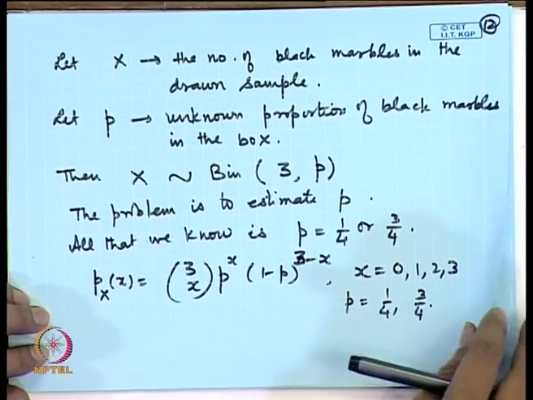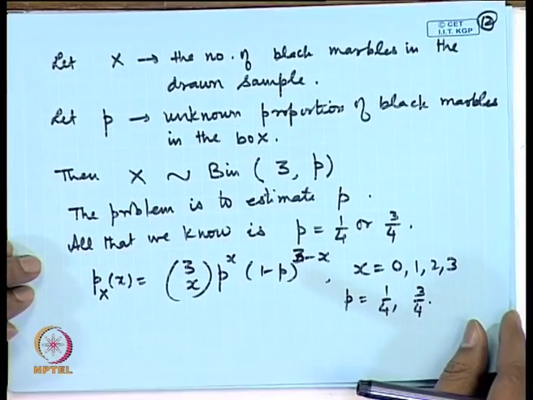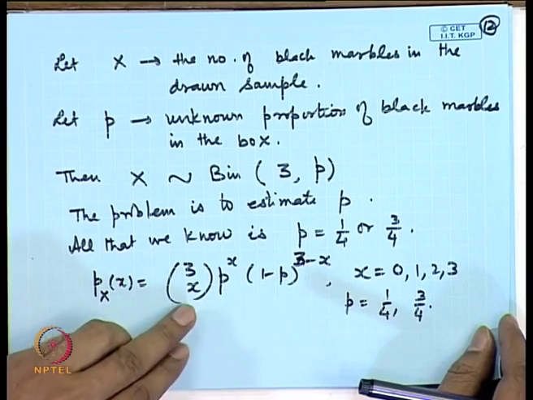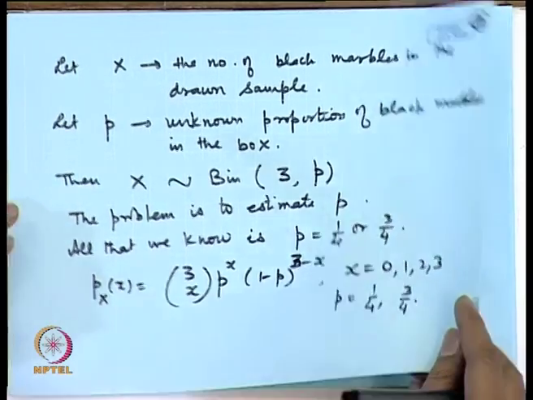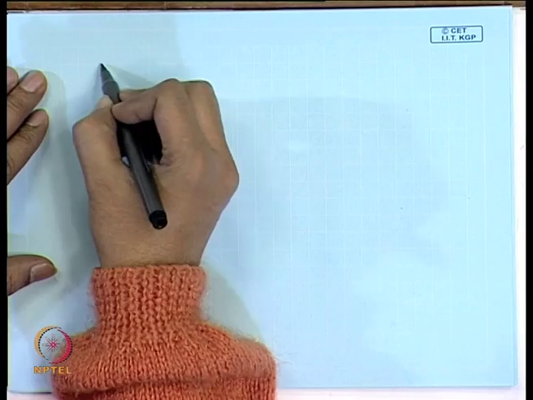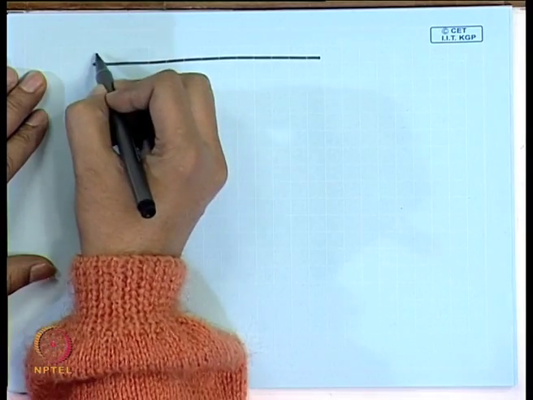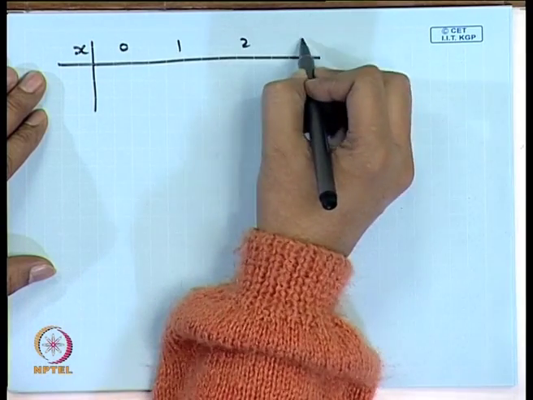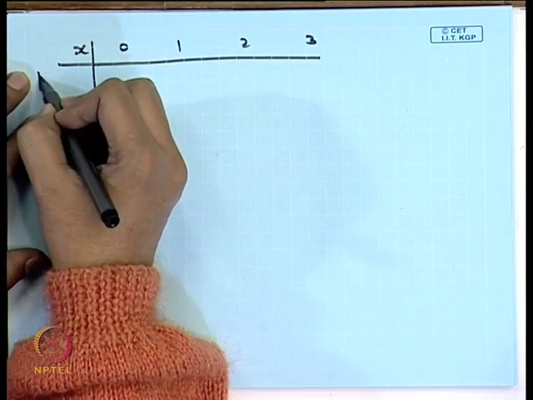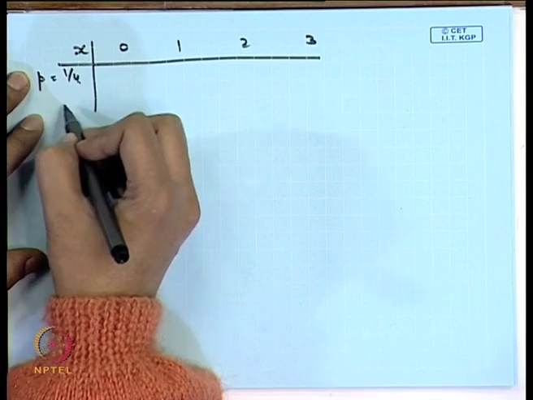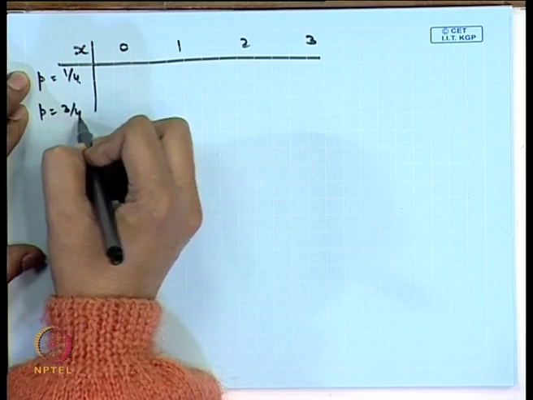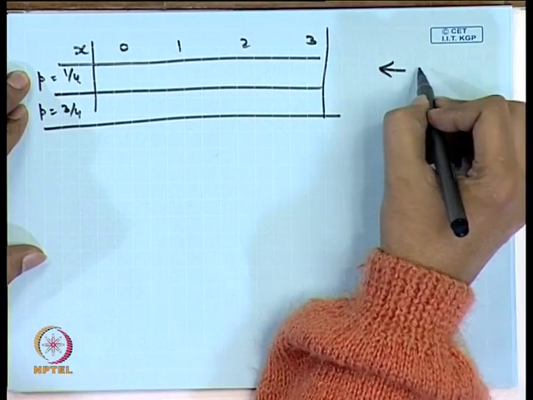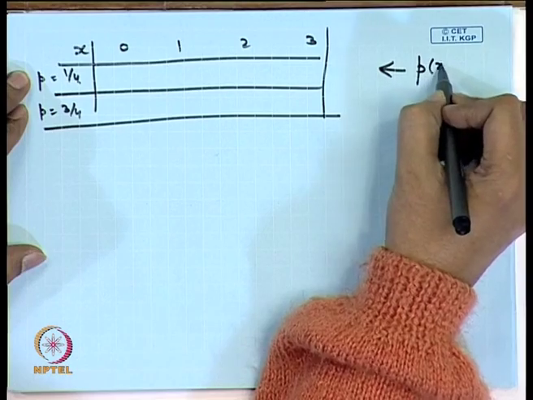Let us write down the probabilities of various possibilities based on this probability mass function. So, let me write it in the form of a table. X can take values 0, 1, 2 and 3, and p can take values 1/4 and 3/4. On the basis of this, I tabulate in this table the value of P x.